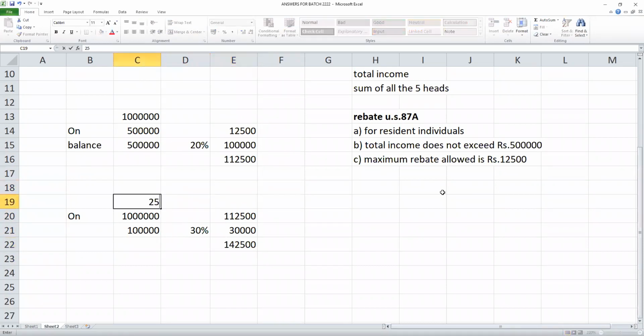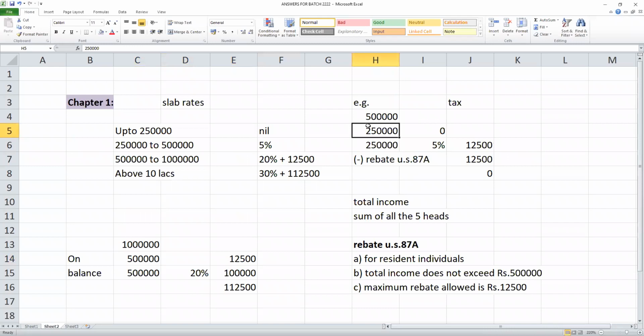Now assume my income is 25 lakhs. On 10 lakhs, 1,12,500. Okay, how did 1,12,500 come, sir? It is here: on 10 lakhs, 5 lakhs gives 12,500, balance at 20%, 1,12,500. Sir, how did 12,500 come for 5 lakhs? We put it here: 2.5 lakhs, 0, balance. Your total income is 5 lakhs. I'm applying the slab, that's all.